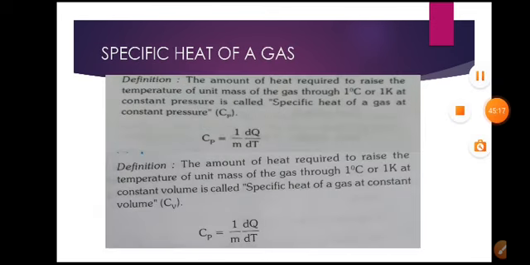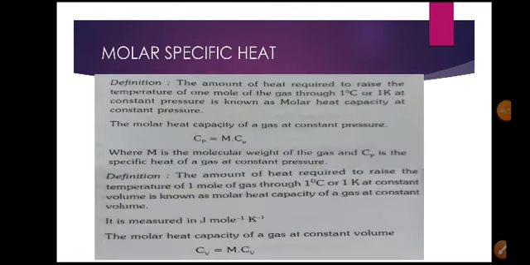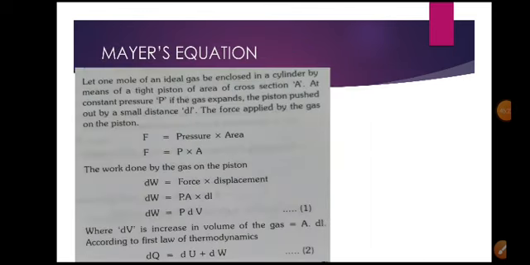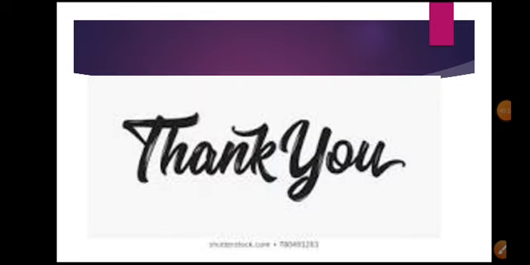The relation between these two is given by Mayer. It is known as Mayer's equation: Cp minus Cv equals R. This question comes in different ways.